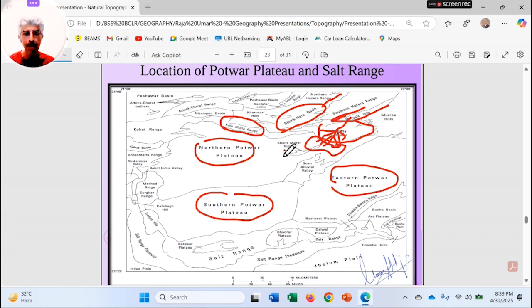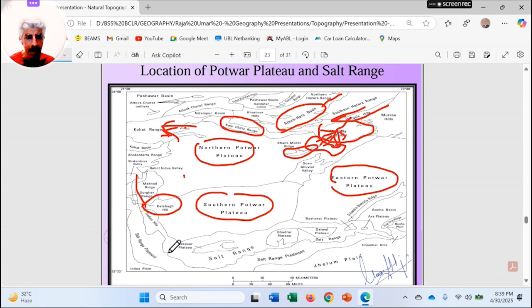Khairi Murat in Rawalpindi district, these smaller mountains are up here. If we go this way, the Kohat Range is on the western side of the Pothwar Plateau, and here we have the Kalabagh Gorge and Kalabagh Hills,